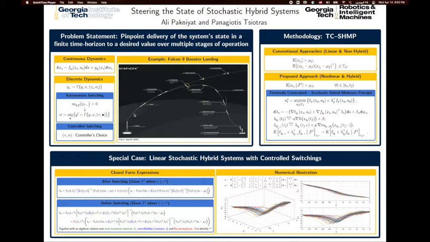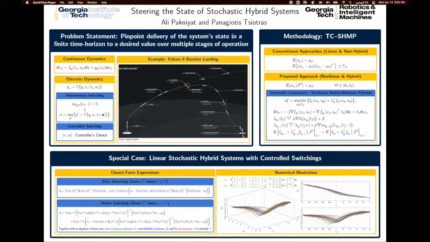One of the projects I work on here is the steering of the state of stochastic hybrid systems. An illustrative example of these types of problems is the multi-stage landing of the booster of Falcon 9, which at separation is traveling at around 8,000 kilometers per hour, and throughout multiple stages of operation, it is required to come to full stop at the exact location of the landing platform.